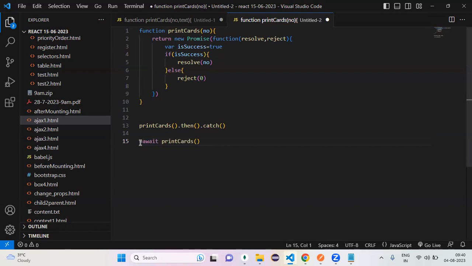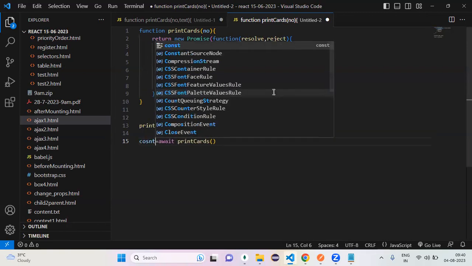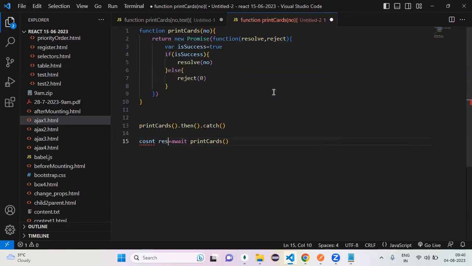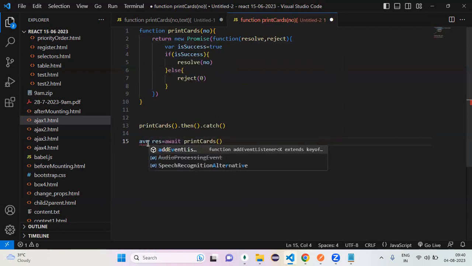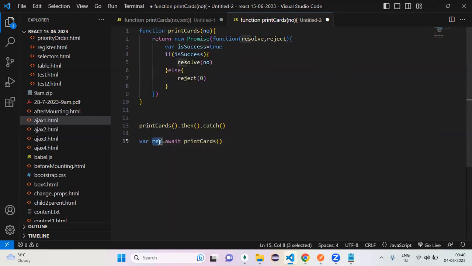Success or failure, some response, right? That response can be held by using a variable. Now this response is what? Success or failure. Got my point? Await is easy, single line only, or not?